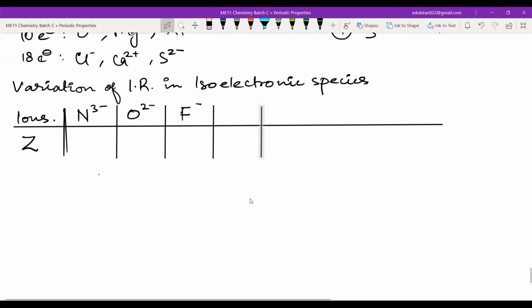Now after F negative, I will write sodium, right? After fluorine is sodium, right? Na positive. Sodium is 11. It will again have how many electrons? 10. After fluorine is neon. But neon we cannot ionize, na? We are looking at isoelectronic species. Now after sodium we will have magnesium 2 positive. And after magnesium we will look at aluminium 3 positive.